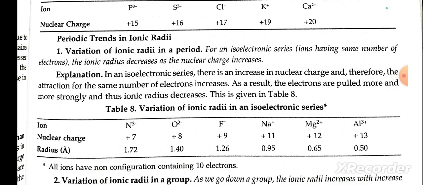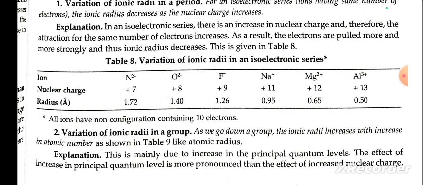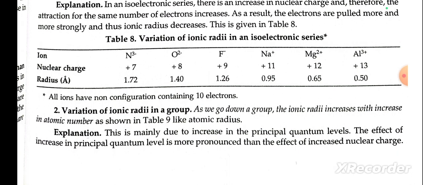Periodic trends in ionic radii. First, ionic radii in a period. For an isoelectronic series, the ions have the same number of electrons. The ionic radius decreases as the nuclear charge increases. Explanation: in an isoelectronic series with increasing nuclear charge, the attraction on the same number of electrons increases. As a result, the electrons are pulled more and more strongly, thus the ionic radius decreases.